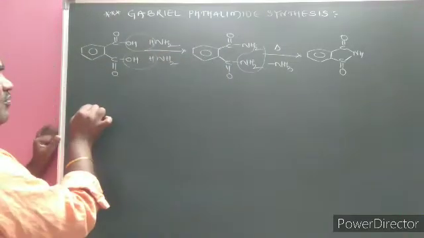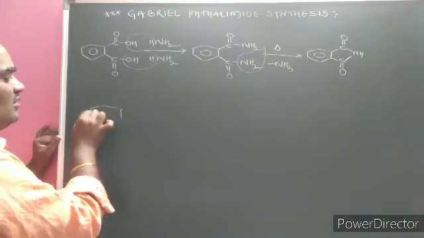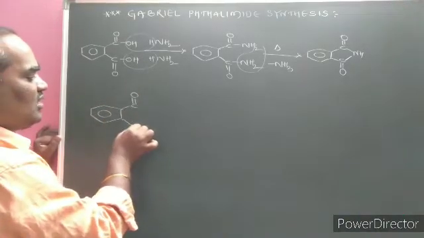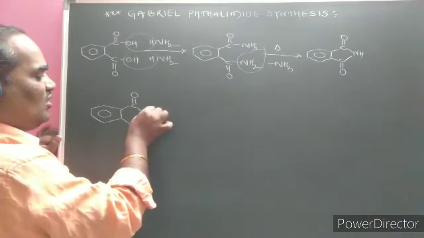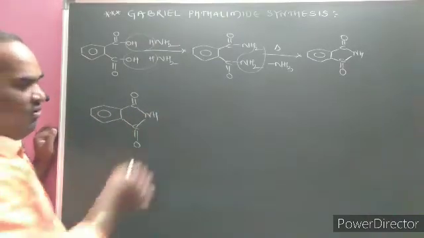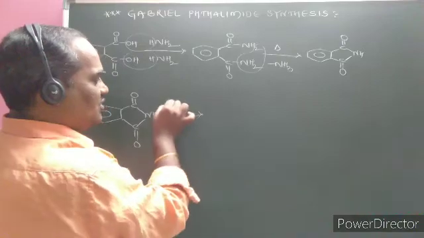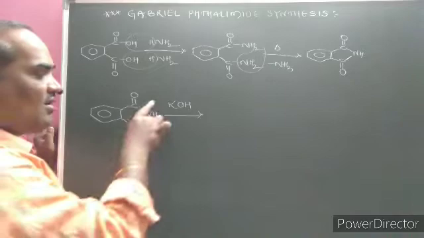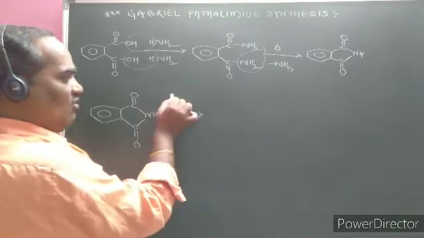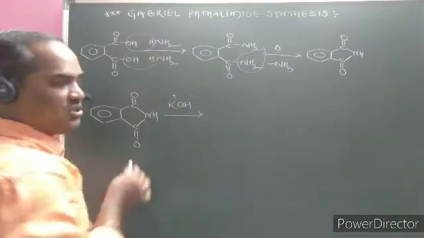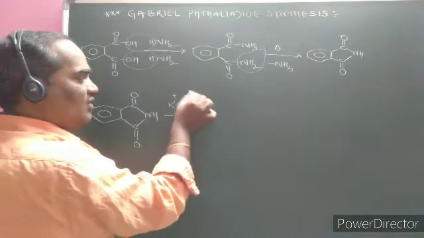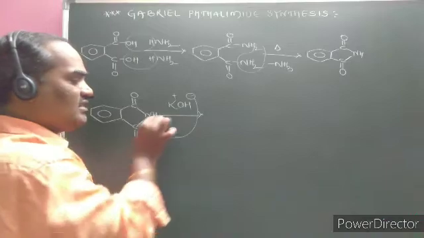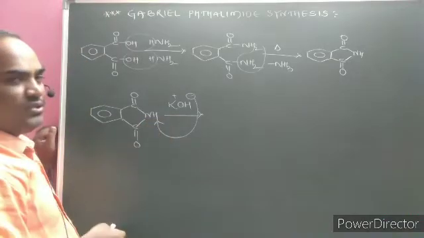Here, with the help of phthalimide, here is the C double bond O, here is also C double bond O, NH is present, which on reaction with step 1, potassium hydroxide, ethanolic or alcoholic potassium hydroxide, where K plus and OH minus act as the nucleophile or base, which easily attracts the acidic hydrogen atom.